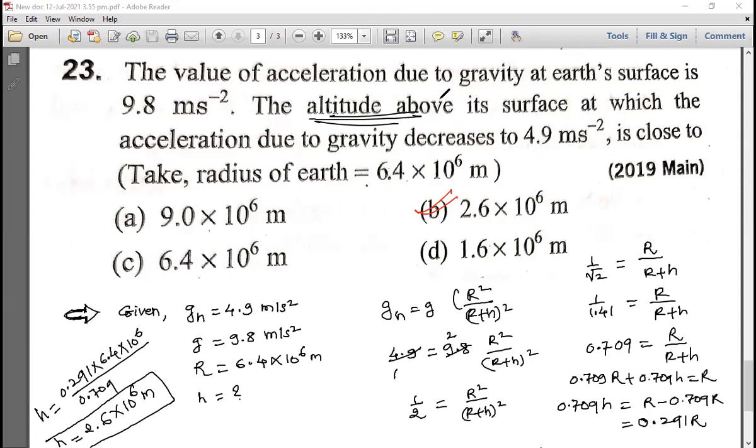Okay, shall we go to the next question? Yes, sir. Okay. Like this you can solve. This one is the last part, which I have kept in the box. Okay. So let's go to the next question.